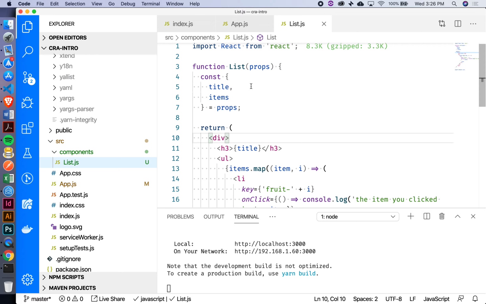So that's typically where you're going to see destructuring: inside of a component, where we're trying to take different props from that component and make it a little bit cleaner to write our JSX.